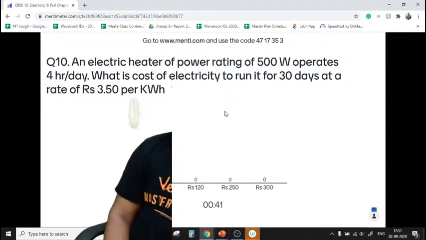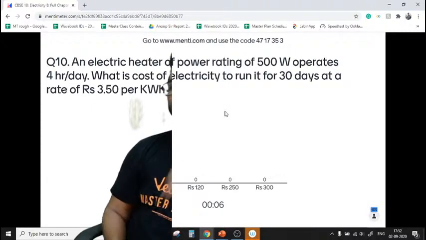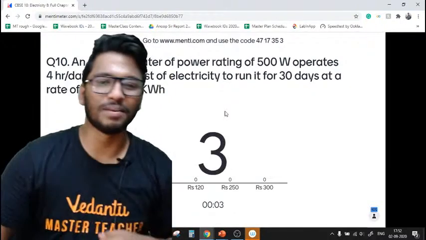What is the cost of electricity to run it for 30 days at a rate of 3.50 per kilowatt hour? 33 seconds left. 25 seconds left. 20 more seconds. All those who haven't answered yet, quickly answer the question. This is the last one. 10 more seconds. 7, 6, 5, 4, 3, 2, 1. And we're done, people.